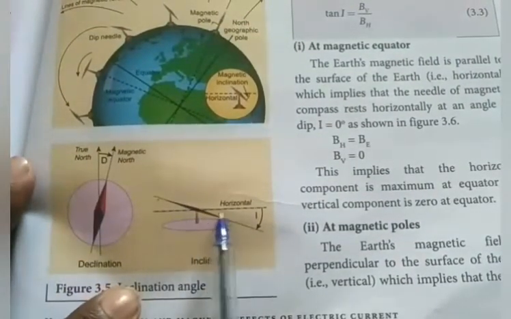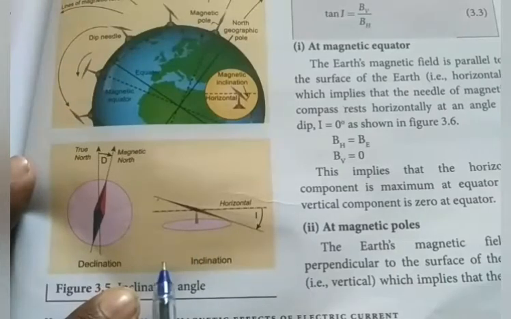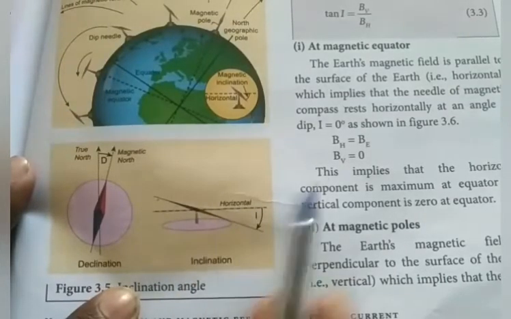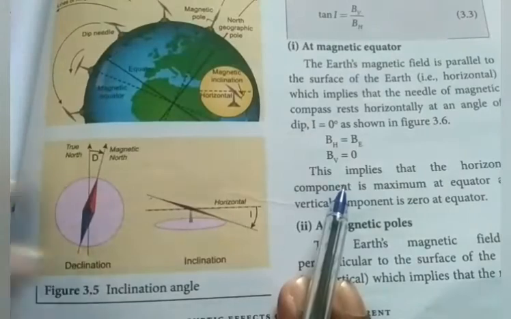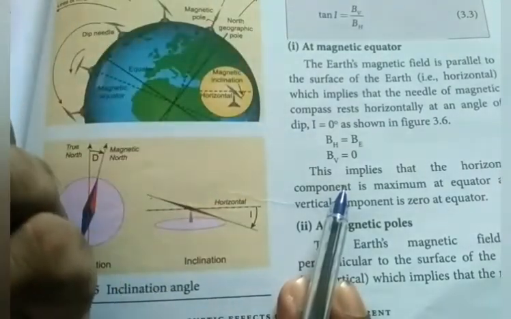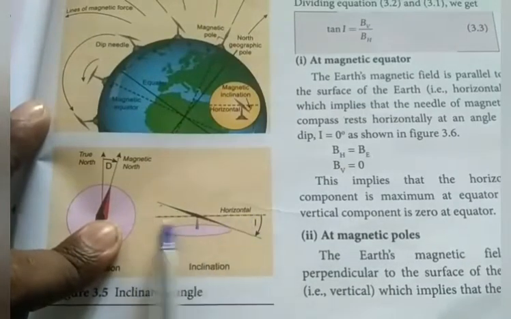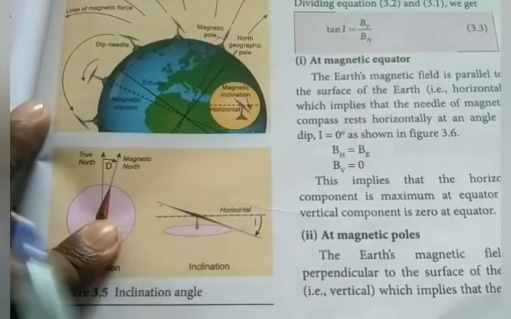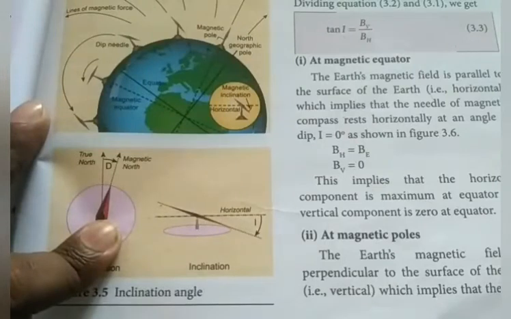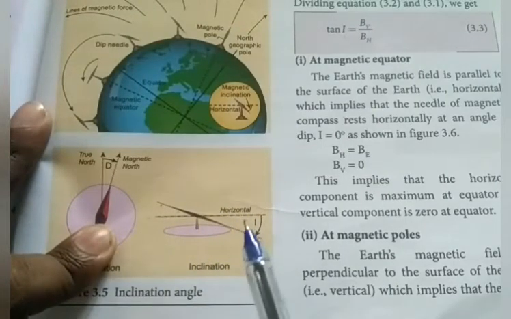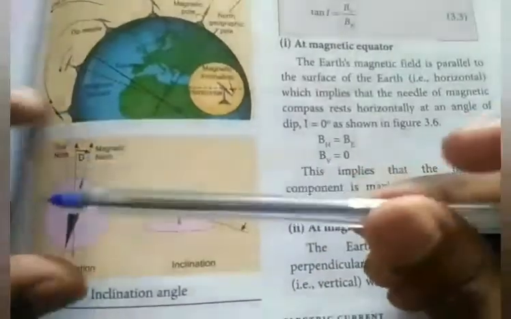Okay, if you place a magnetic compass on the horizontal of the earth, so this is horizontal surface of the earth, we have it in our hand. Okay, we have our magnetic compass in our hand. So that magnetic needle never rests in this position. At certain points, if you take these two poles, then it will rest in this position. In all the other places, the magnetic needle starts to rotate vertically.